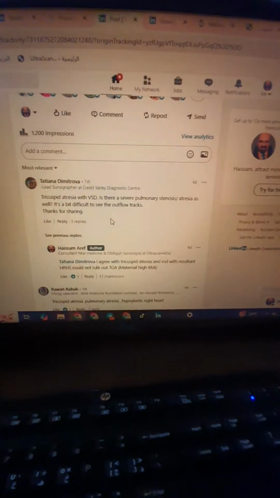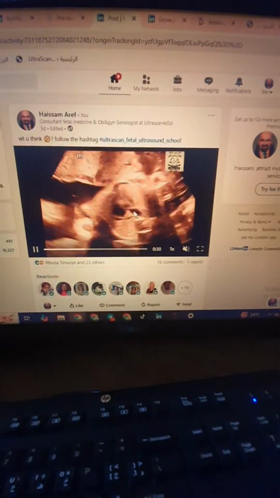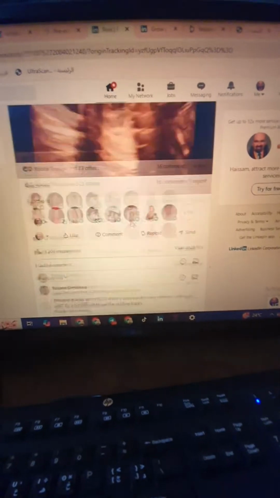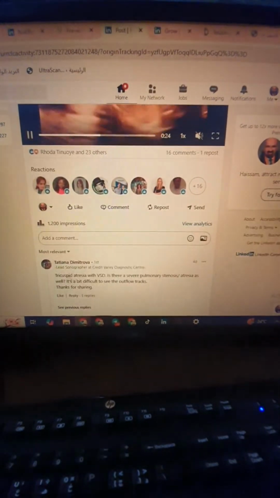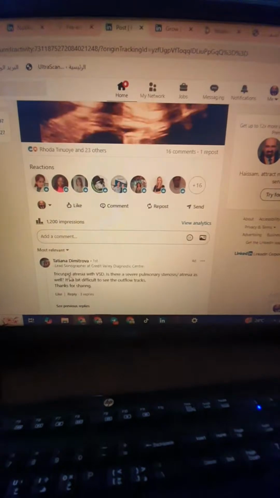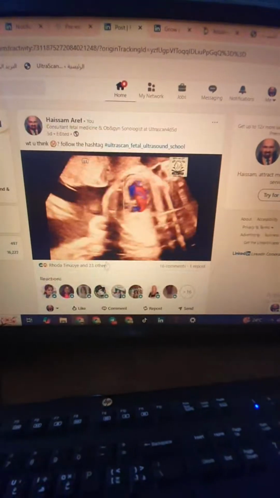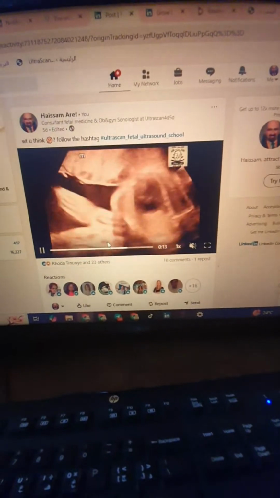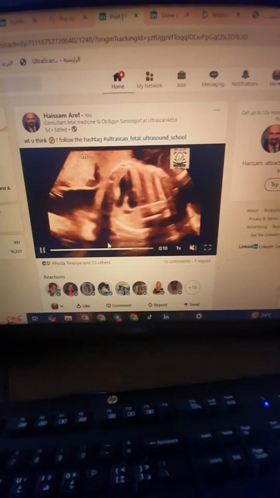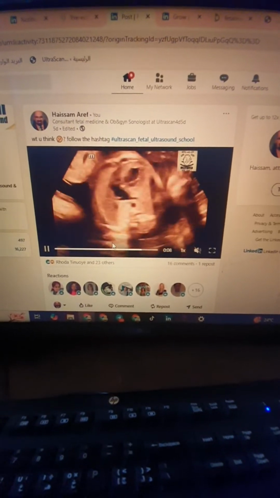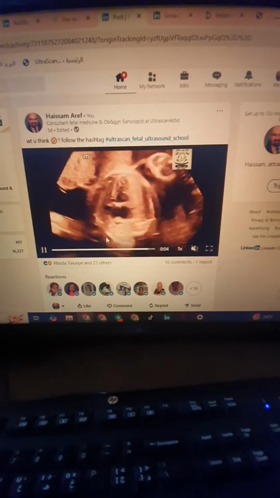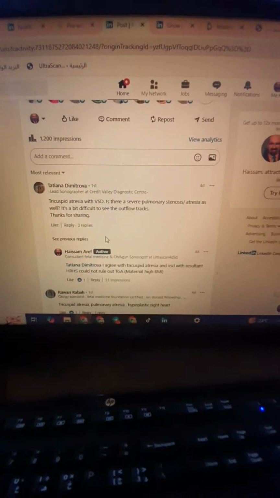It's always confusing, right or left, but you will always know that the left atrium is towards the spine. Here we see a lovely answer from Dr. Tatiana: tricuspid atresia with VSD and also pulmonary atresia. So I need you to think about the case like a sequence. You don't see the right side of the heart clearly, so mostly there will be tricuspid atresia, there will be pulmonary atresia also, and we will see at the level of the three vessels the aorta.